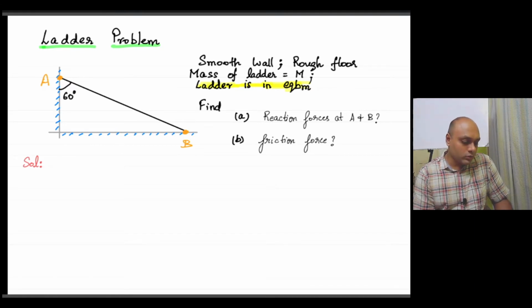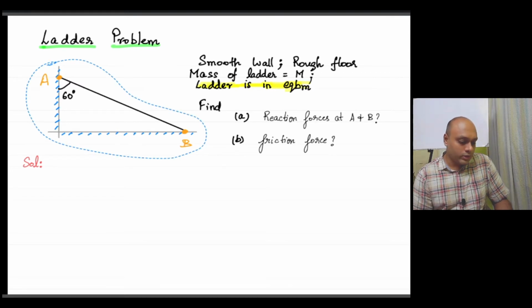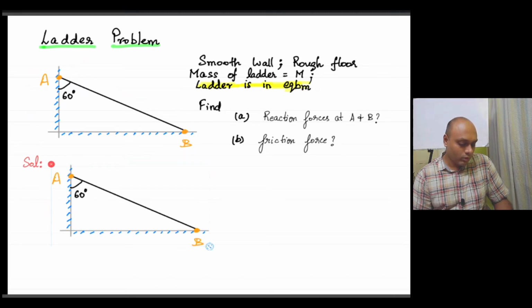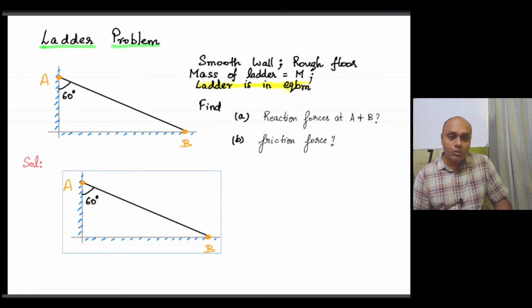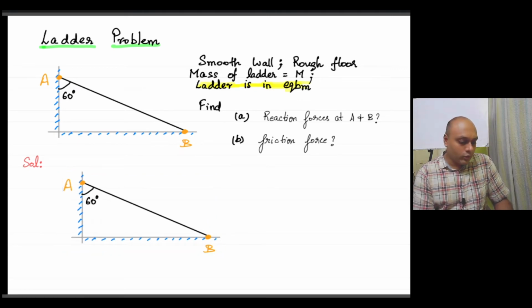You have to show all the forces. We will show all the forces on this particular ladder, and we'll apply net force equal to 0 and net torque equal to 0.